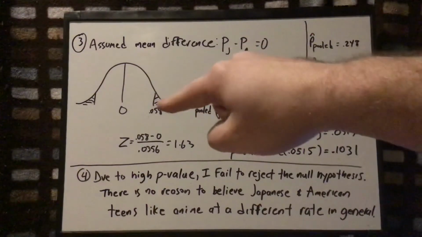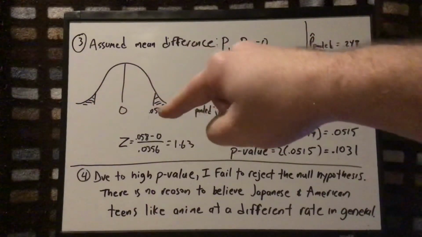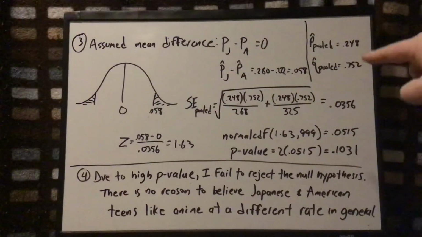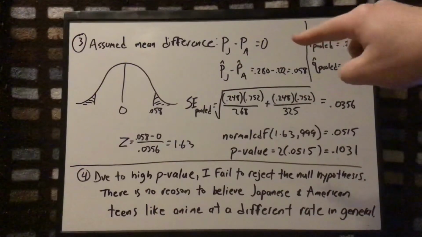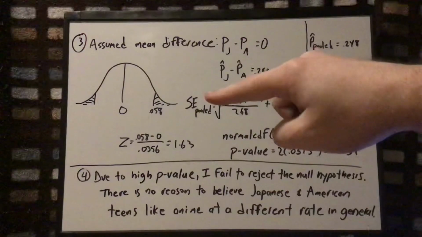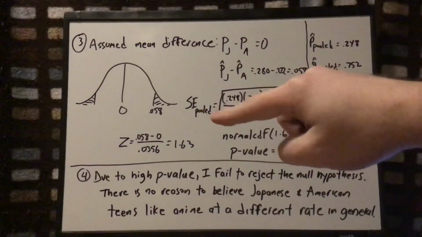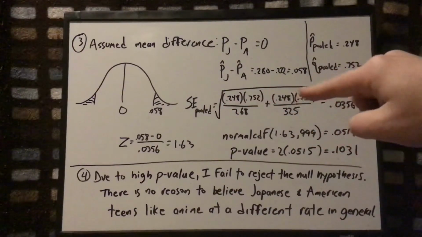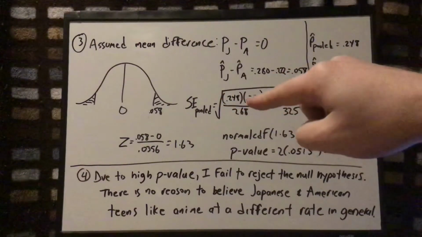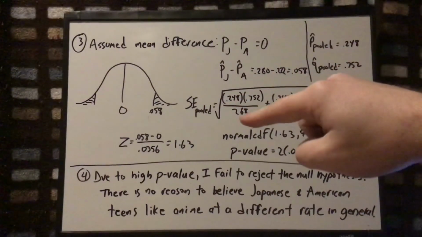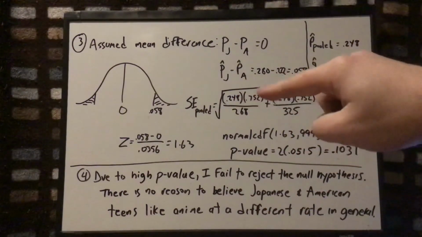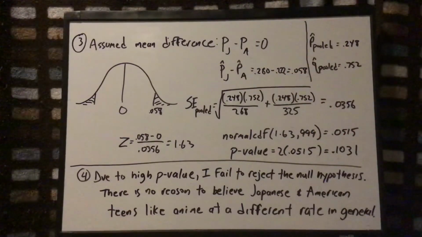So I need to find this area, and since this is a two-sided test, I really need to find the area of both sides. So to do that, I included some of the other support numbers like the p-hat pooled and q-hat pooled. I have my mean and I have my test value. I basically just need the standard error. I need to use the standard error pooled. So remember, I'm not going to use p-hat 1, q-hat 1, p-hat 2, q-hat 2. I'm going to use the p-hat pooled and q-hat pooled in both slots. I am going to use the N1 and N2 numbers. So this is the number of Japanese, the number of Americans. I'm using that p-hat and q-hat pooled in both slots here. When I calculate that all out, I got a standard error of 0.0356.